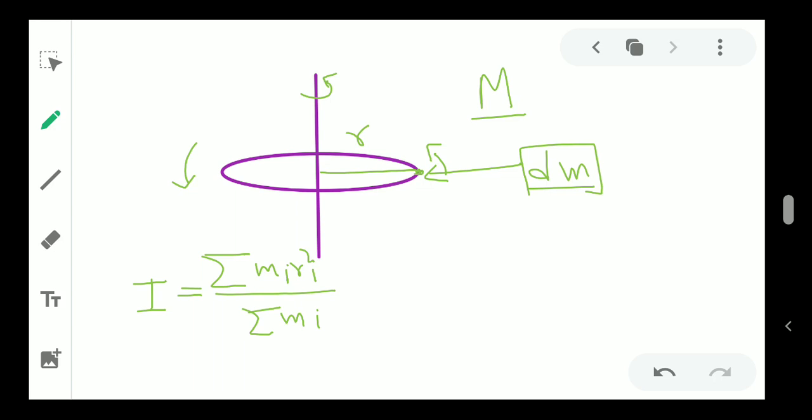So how can we calculate these things? When it's a continuous object, instead of this summation we can write integration.